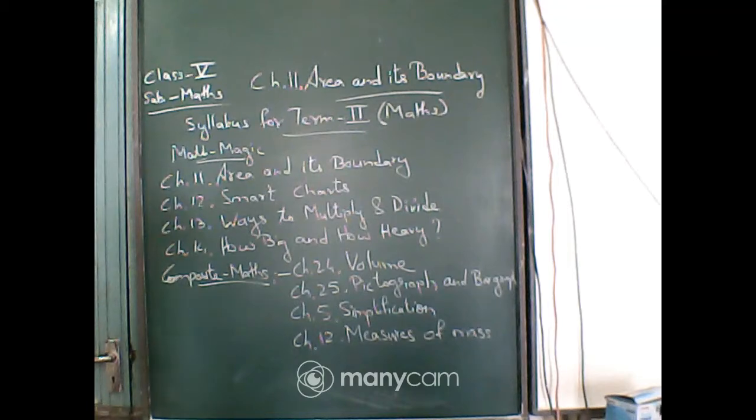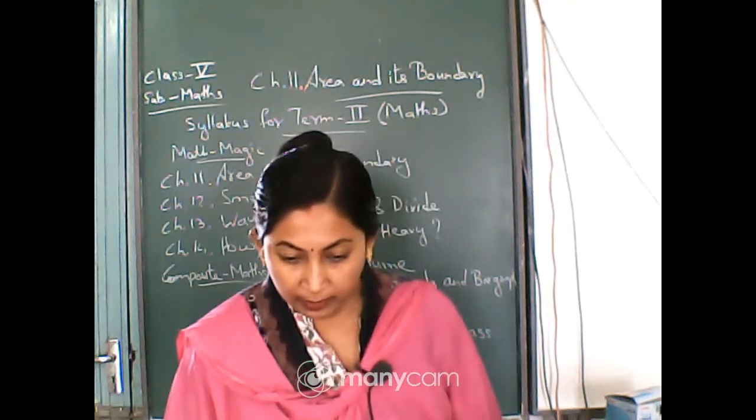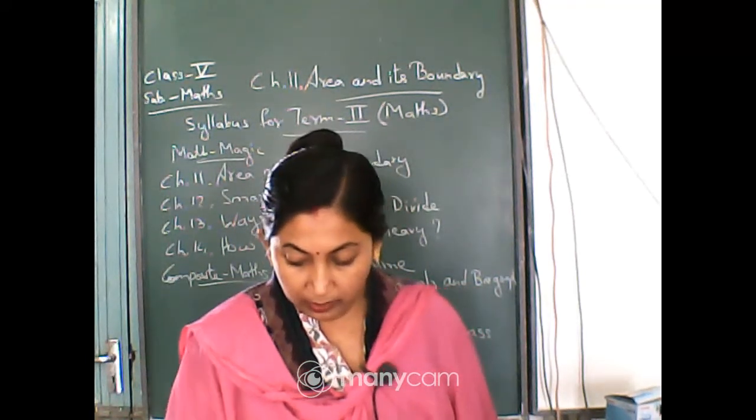Yes, quickly write it down and then come to the Math Magic book, chapter number 11, area and its boundary. We will continue with the same chapter as we left in our previous class. The board work is all completed. Can I rub the board? Yes. Page number 151. We have completed page 151.